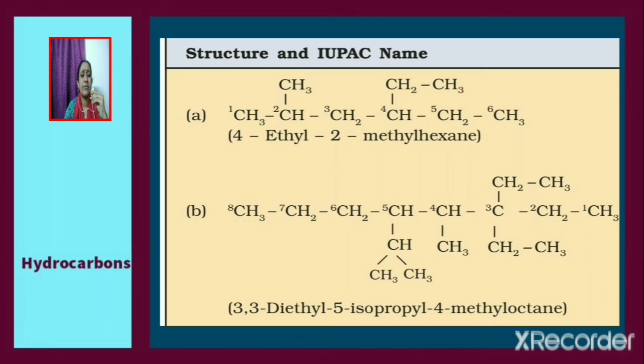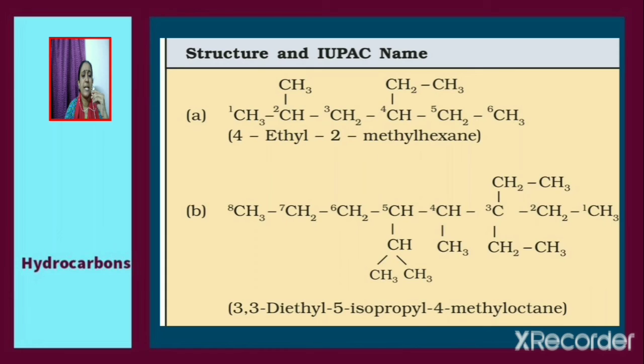First step is to identify the longest carbon chain. So here in this case, the longest carbon chain is with 6 carbon atoms. We can number the carbon atoms present in the longest chain either from left to right or from right to left. The numbering has to be selected in such a way that the substituents get the lowest numbers. So that is why the compound is named 4-ethyl 2-methyl hexane. Ethyl comes first in alphabetical order, so that is why the name is written as 4-ethyl 2-methyl hexane.